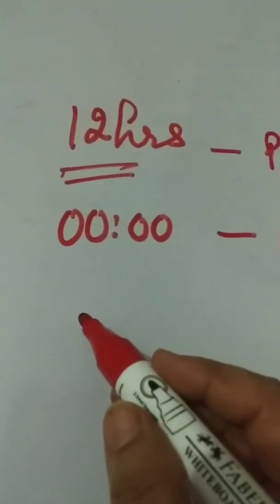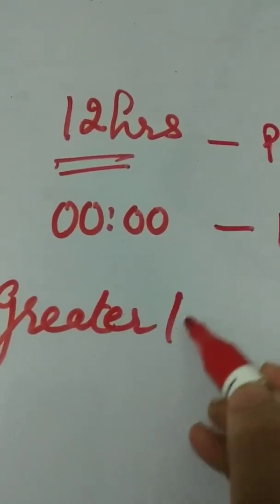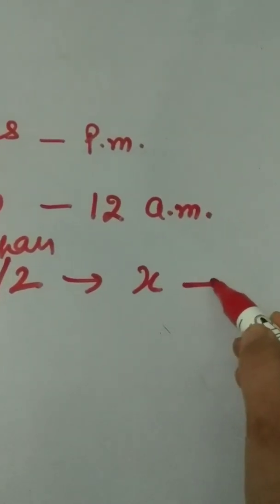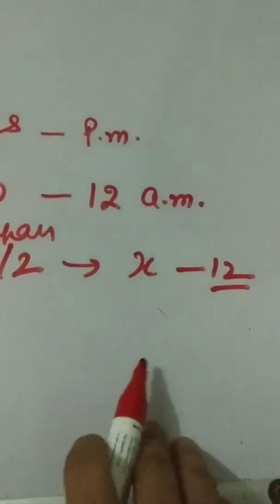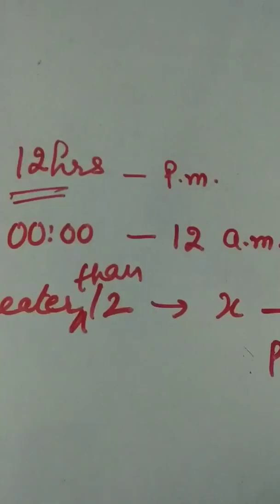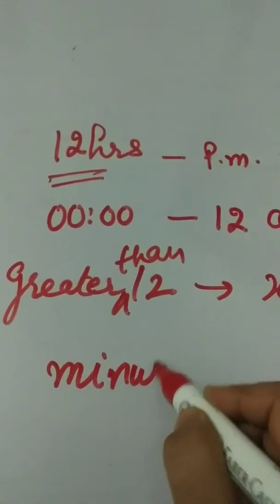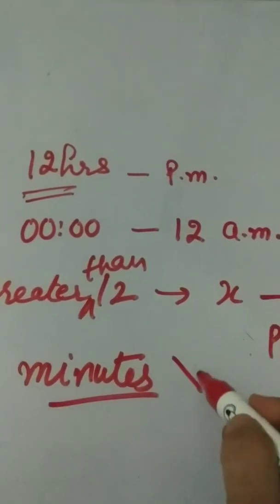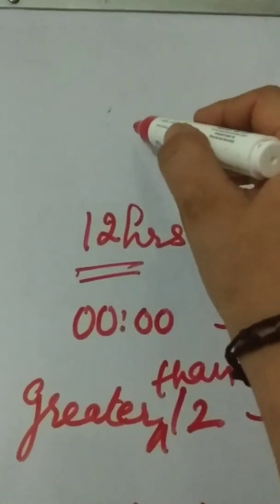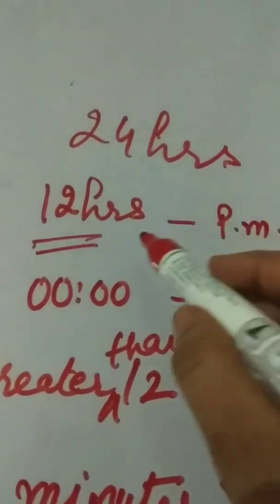If hours is greater than 12, then subtract 12 hours and count it as PM time. Minutes never change when changing 24 hours and 12 hours.